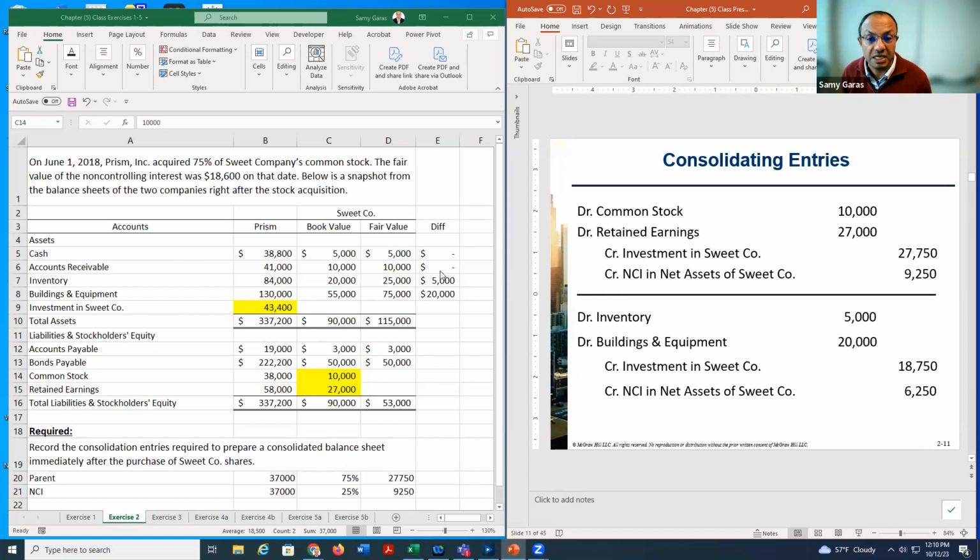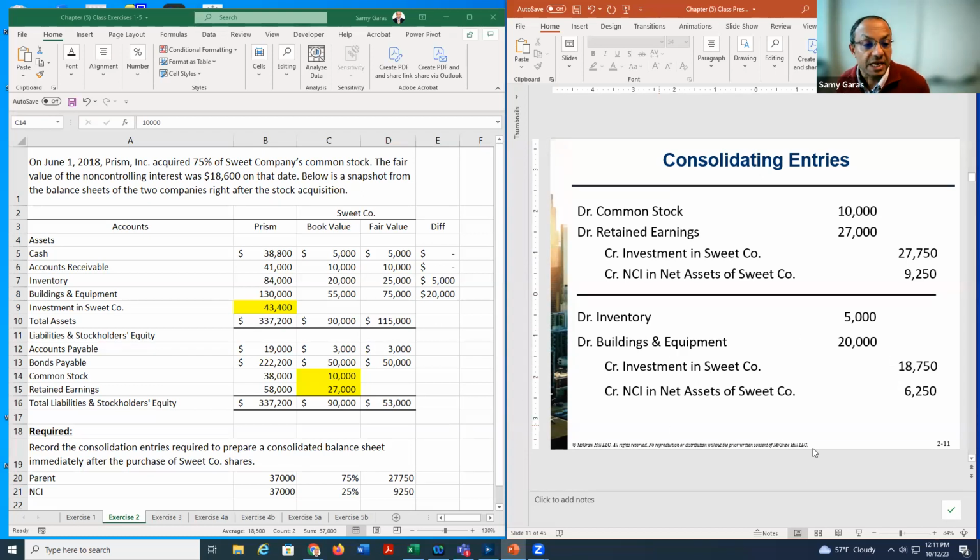The second one is for the differences here. So we debit inventory, debit building, but then we credit investment in Sweet company by 18,750. And if we add 27,750 and 18,750, we will get the total investment of 43,400.